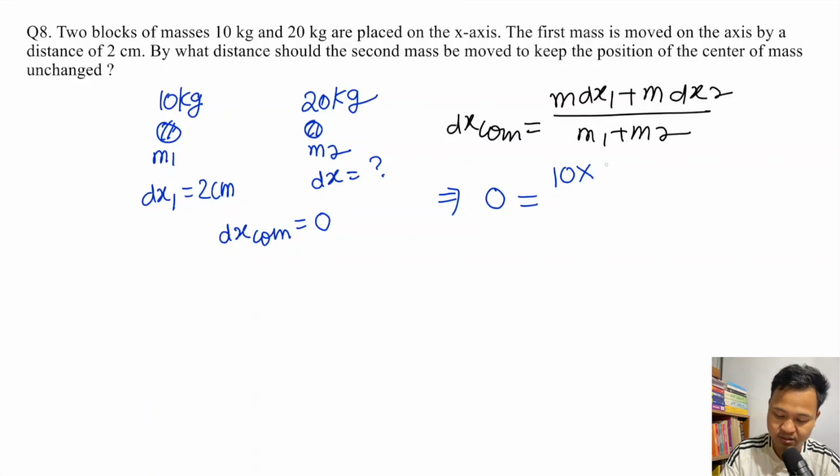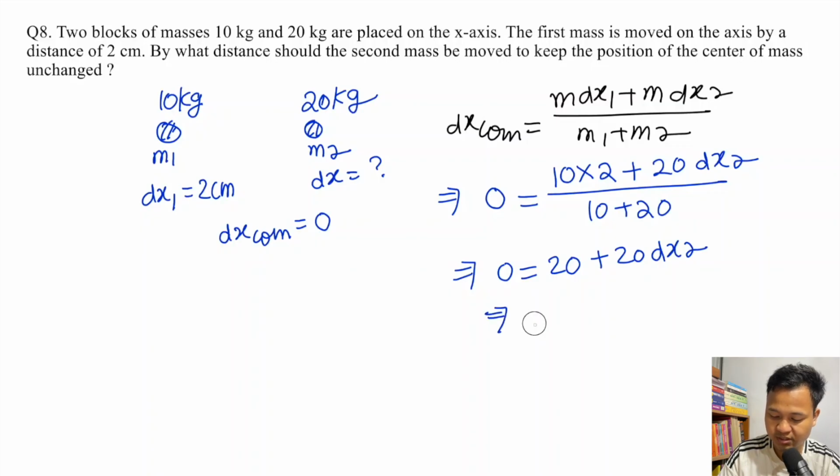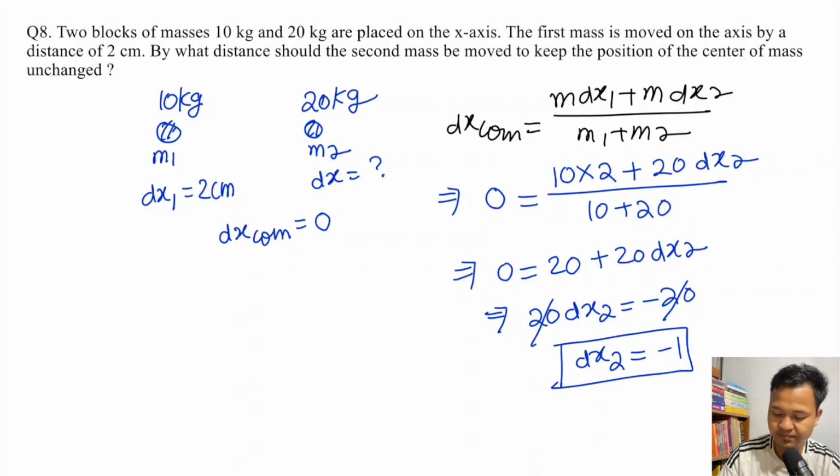Mass m1 is 10 and dx1 is 2 cm, and the other mass is 20 with dx2, divided by 10 plus 20, which is 30. The value is 0, so I will have 0 equals 20 plus 20 into dx2, or 20 into dx2 should be equal to minus 20. 20 gets cancelled out, so dx2 is minus 1. Minus 1 means the opposite side of the displacement.